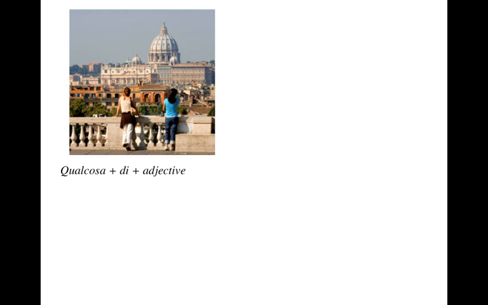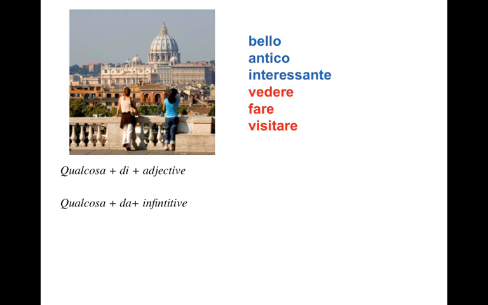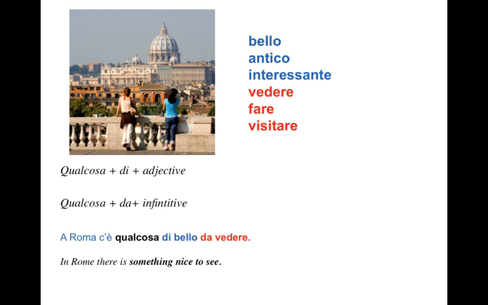Qualcosa di is used before adjectives, and qualcosa da is used before infinitive verbs. Keep in mind that the adjectives will be singular and masculine. A Roma c'è qualcosa di bello da vedere. In Rome, there is something nice to see.